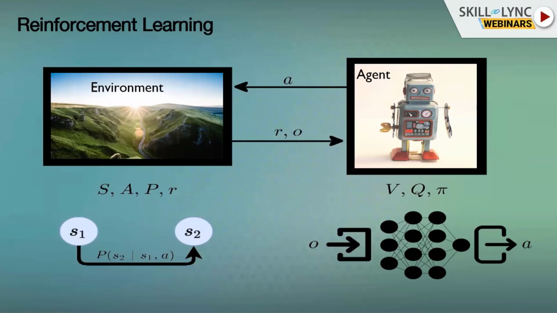So here on the bottom right, you can see an example of what an agent might look like. An agent might be a neural network that gets as input observations and outputs actions to do in the environment. We want to find a neural network, perhaps, that would be optimal in some sense. And we'll talk about what optimal means in just a second.